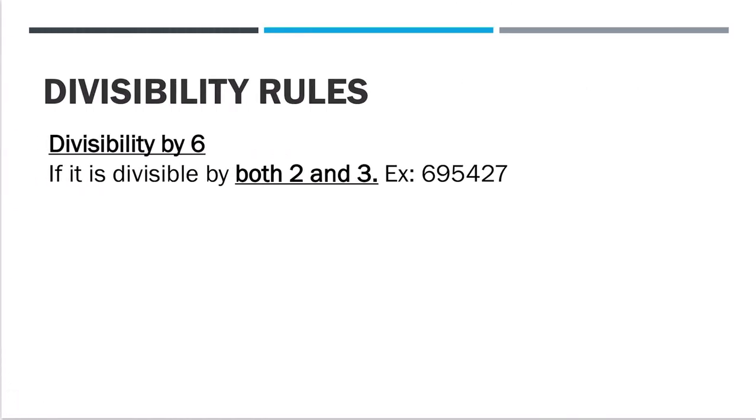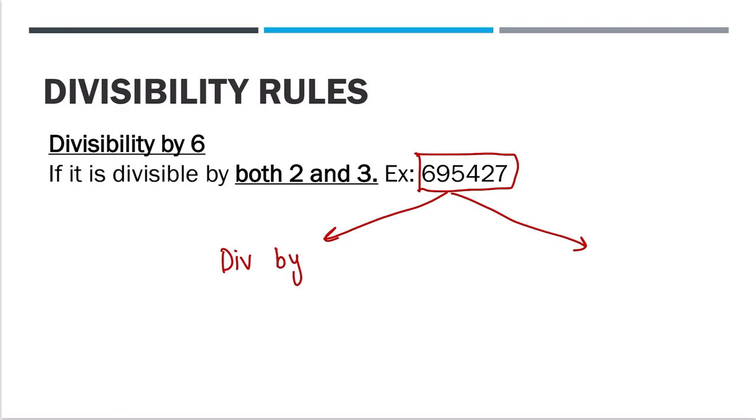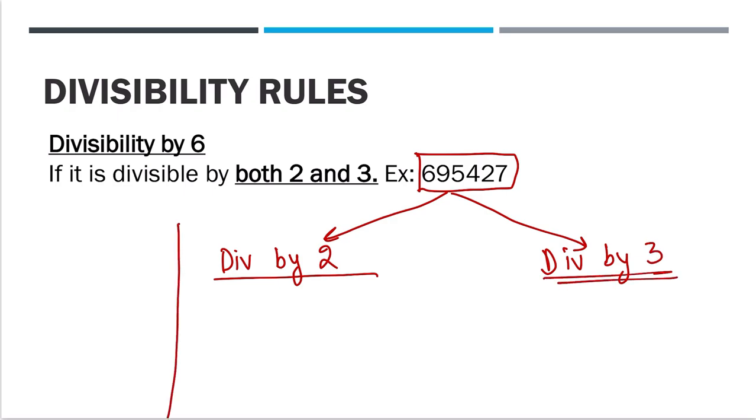There is no specific rule for divisibility by 6. For divisibility by 6, the given number has to be divisible by 2. It has to be divisible by 3. There should be 2 ticks here. 1 tick and 2 tick.